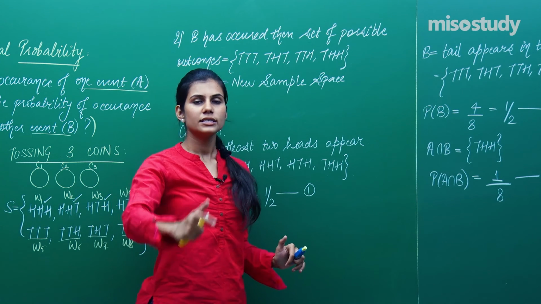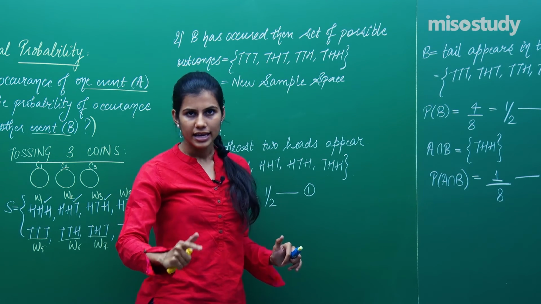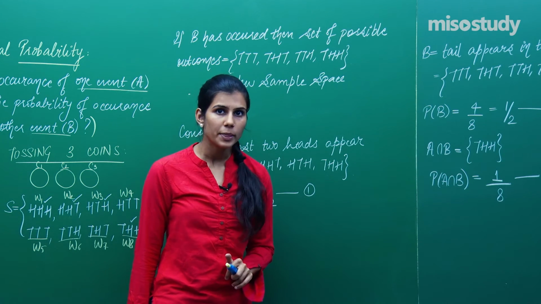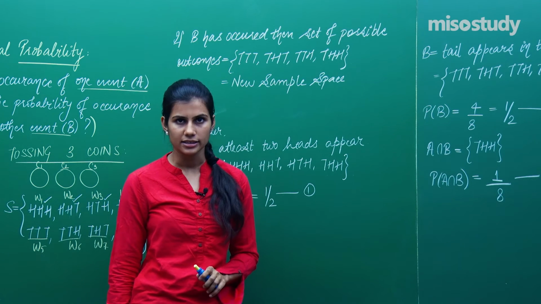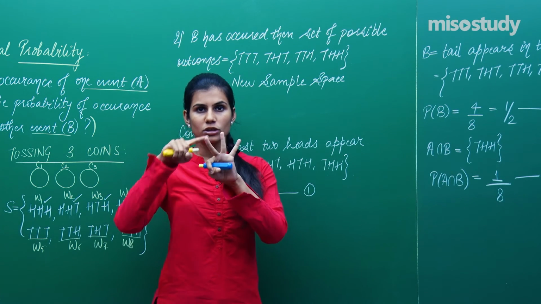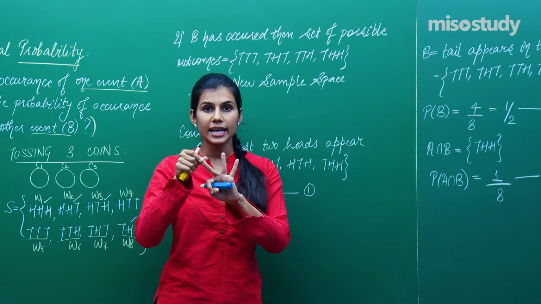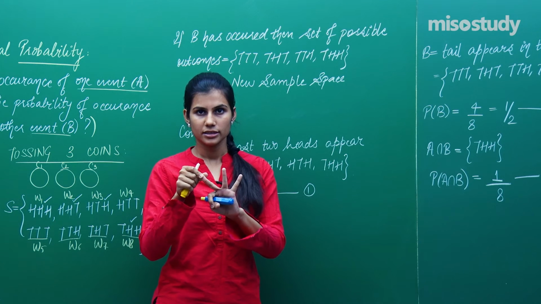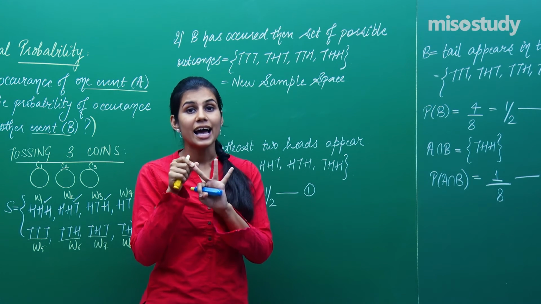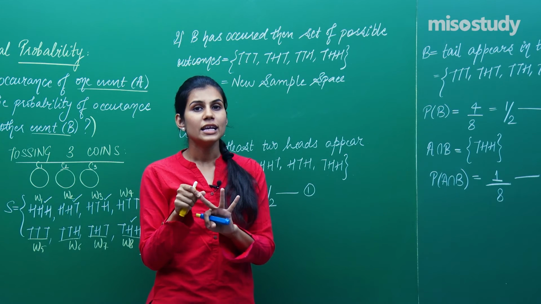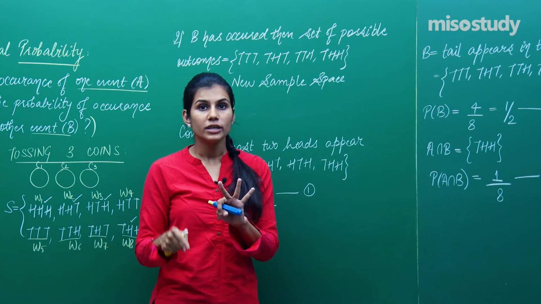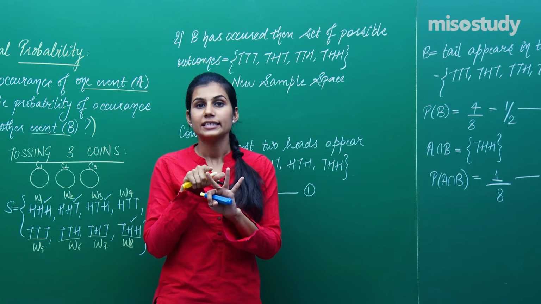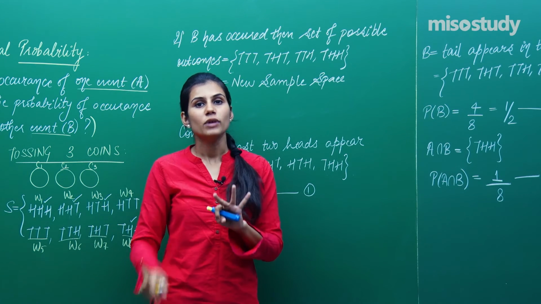Now I am asking what is the chance of occurrence of an elementary event in which there are at least 2 heads sitting once you are sure that the first coin is having tails. Once you are sure that out of the outcome on the 3 coins, first coin is having tail, then what is the probability of the occurrence of head in at least 2 coins? Are you understanding? That means those elementary events will be favorable to now event A which have first coin as tails and rest 2 as heads.